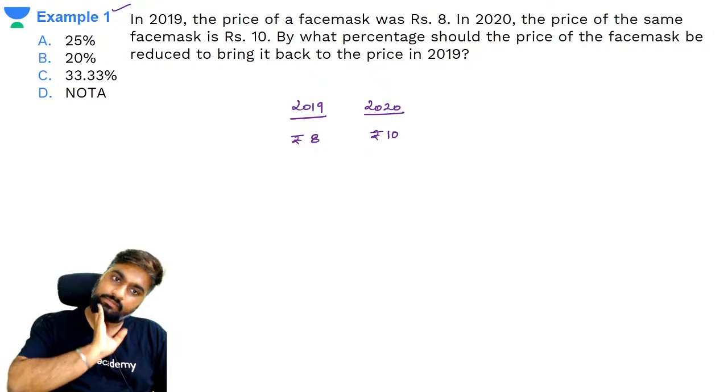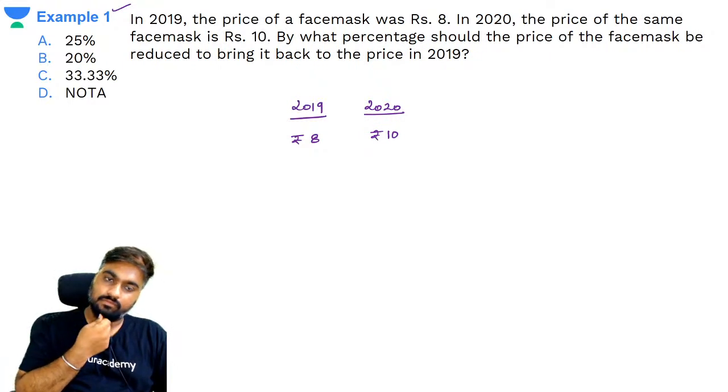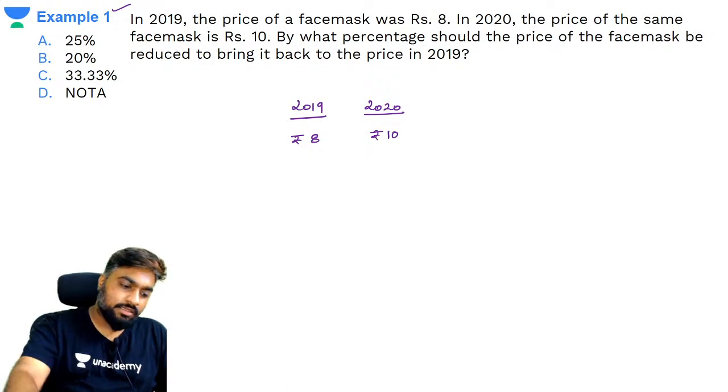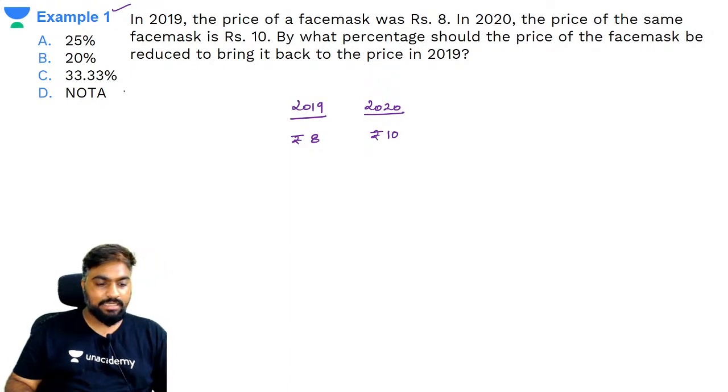Answer this. What is the answer to this? 20, everybody? Very good.